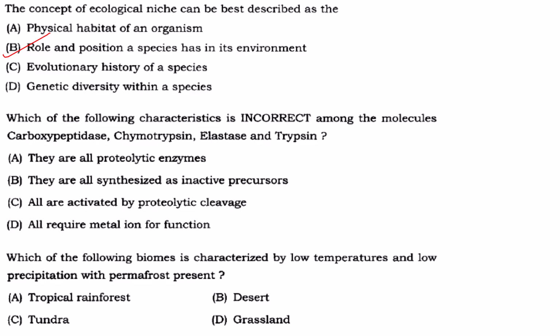Then which of the following characteristics is incorrect among the molecules carboxypeptidase, chymotrypsin, elastase and trypsin? They are all proteolytic enzymes. Yes. They are synthesized as inactive precursors. Of course, chymotrypsinogen, trypsinogen. After proteolytic cleavage, they get converted into chymotrypsin, trypsin, all these things. So all are activated by proteolytic cleavage.